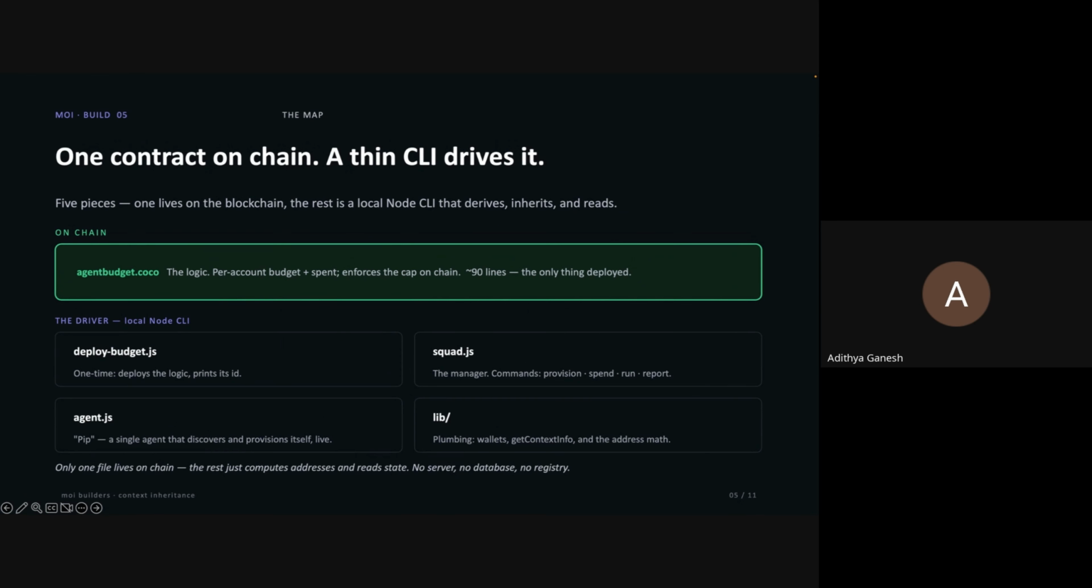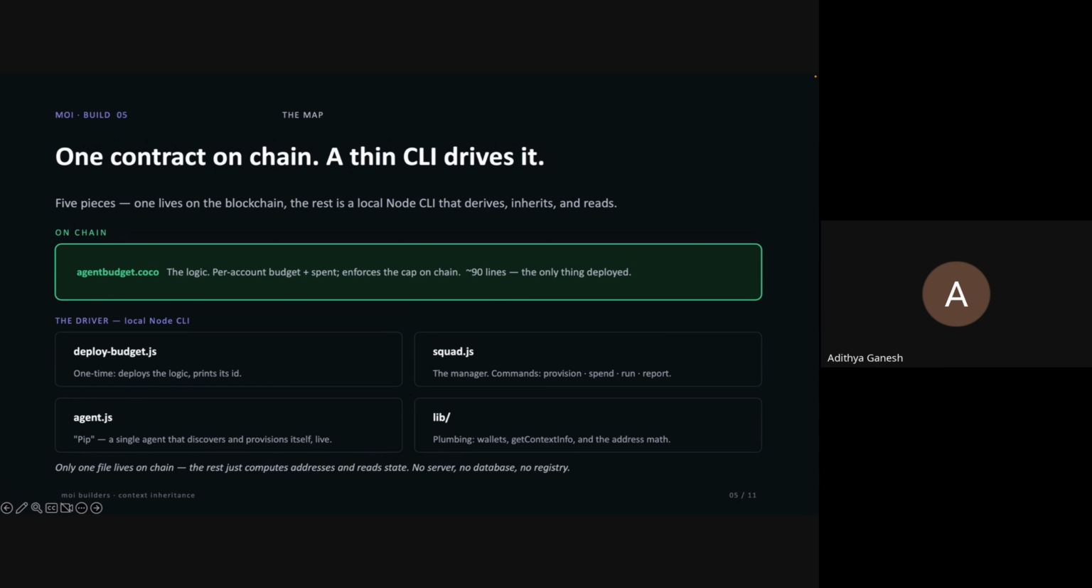The whole repo is essentially two halves, and this slide shows both. The first half is on chain and is exactly one file: agent.budget.coco. Once again, for those who are new, Coco is our context-aware programming language. It's Moi's native smart contract programming language that enables participant-centric computation. So that's the logic. It's about 90 lines that stores each agent's budget and spend total and enforces the cap. It's the only thing we ever deploy to a blockchain. Nothing else in this repo gets deployed.